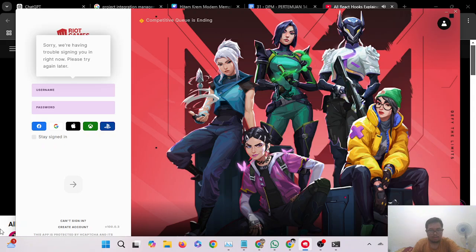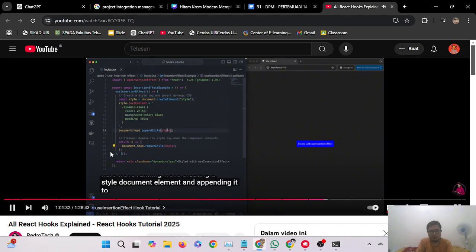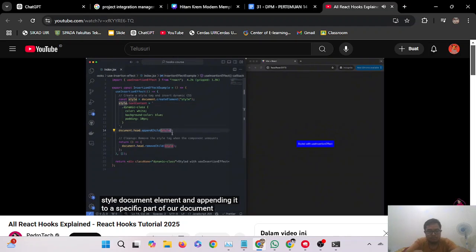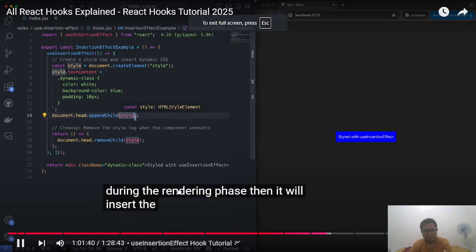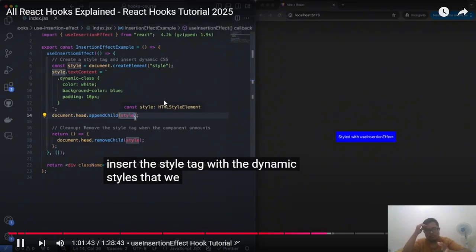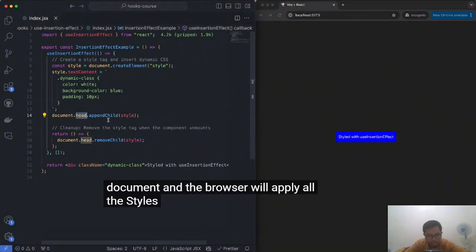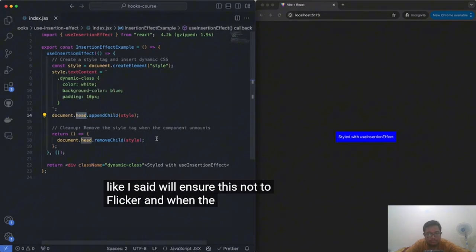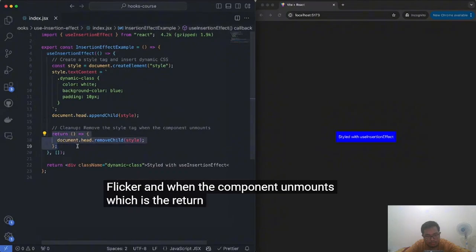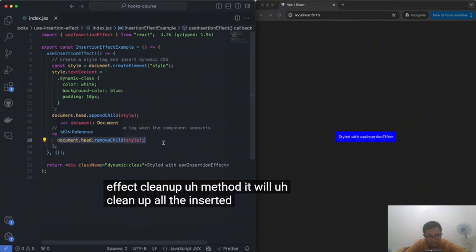It's very similar to the useEffect hook. In this case, we're creating a style document element and appending it to a specific part of our document. This useInsertionEffect will run during the rendering phase. Then it will insert the style tag with the dynamic styles that we want into the head of our document, and the browser will apply all of the styles right before painting, which, like I said, will ensure this doesn't flicker. And when the component unmounts, which is the return, similar to a useEffect cleanup method, it will clean up all the inserted styles.